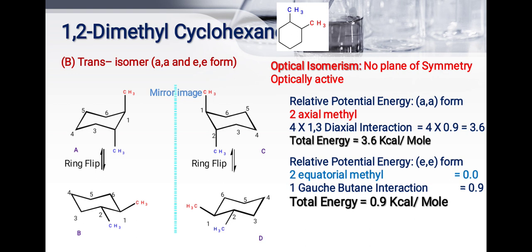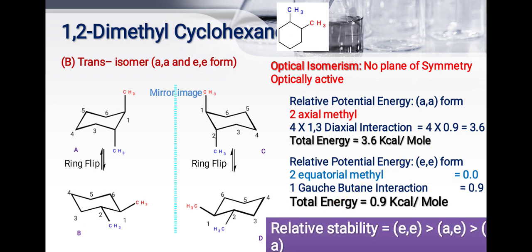Here one butane gauche interaction is there, so energy is 0.9. Total energy is 0.9 kilocalorie per mole. Then see here relative stability. Here equatorial, those having less energy, that is more stable. The relative stability of equatorial is greater than axial.